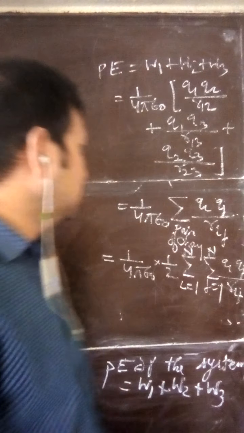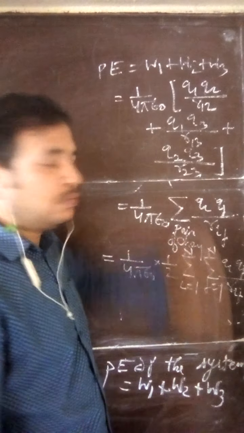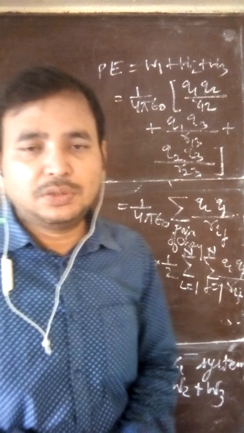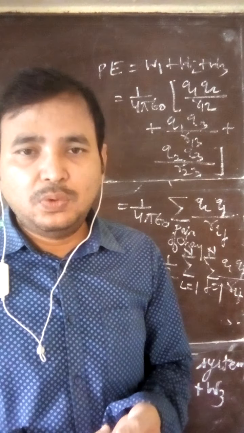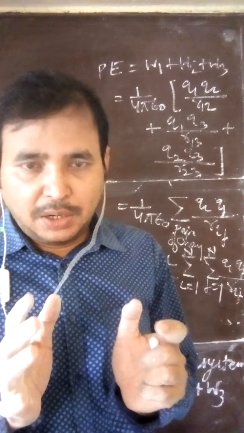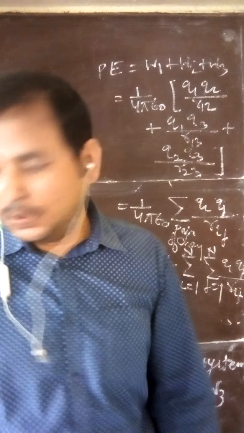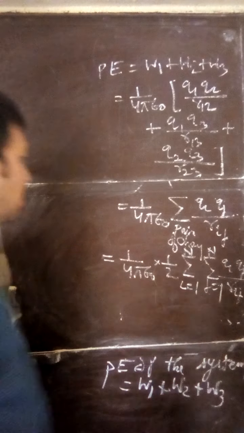Yes. So this is the general formula, but you have to understand the pattern. When potential energy of a system is asked, what you have to do? You have to find the pairs, multiply the product of charges and divide it by the distance between them. For example, we are solving a numerical.